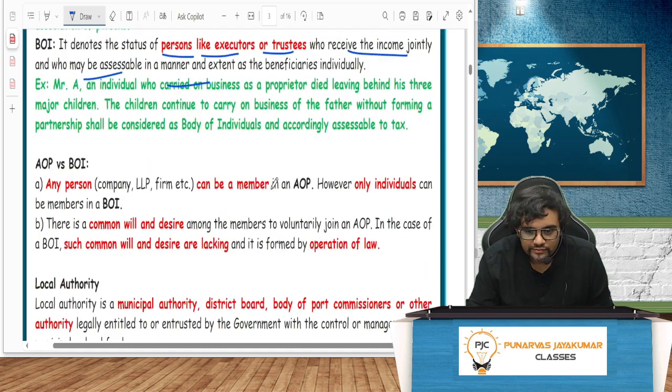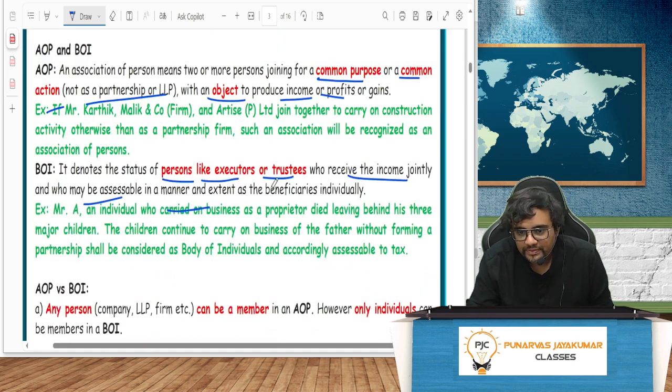AOP, BOI. So this has separate taxation, there's a separate chapter in our material. You can check taxation of AOP, BOI. We'll do it later. Everything I've given as sub-chapters, to make it very easy. And I didn't want to make it too bulky because seeing the textbook only, people will run away. Income tax is a problem. So I wanted to make it a good enough size. That is actually small size only, whatever book we have made. But yeah, everything is covered there. So please study that, no problem.